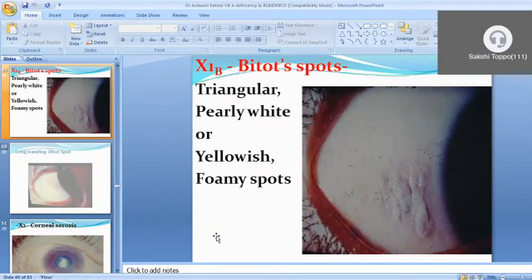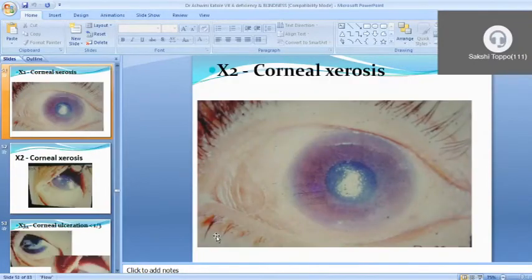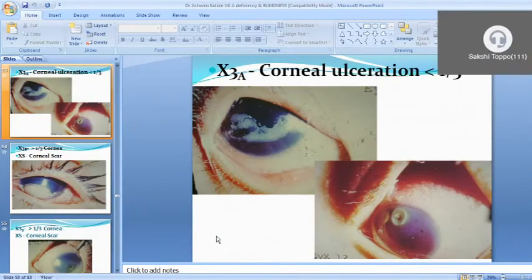This is a picture of Bitot's spot, triangular pearly white or yellowish foamy spots at the angular part of the eye, a long standing Bitot's spot. And this is corneal xerosis, in which the cornea and conjunctiva are very much affected and corneal opacity is going to form. This is a corneal ulceration picture, a very well defined ulcer.